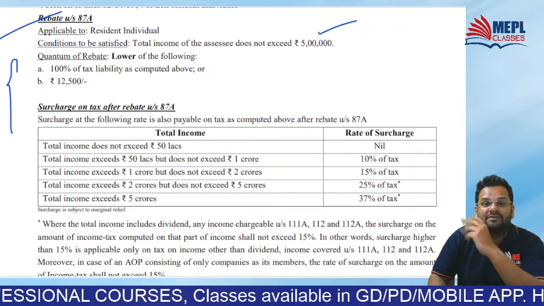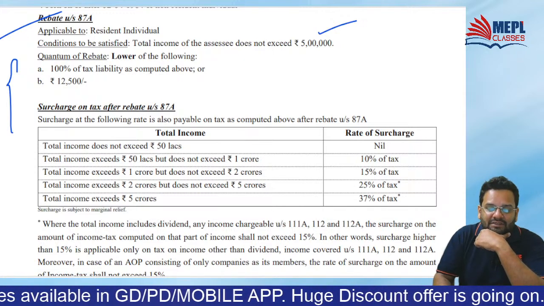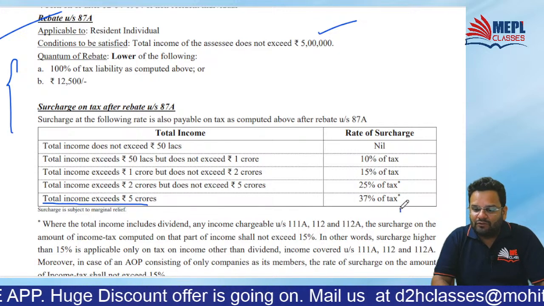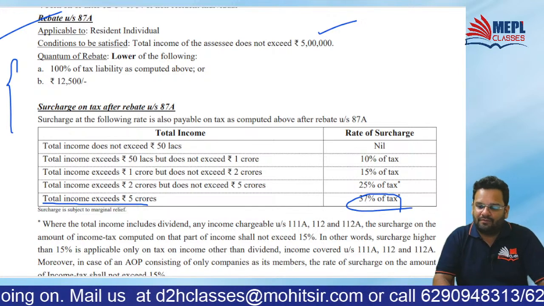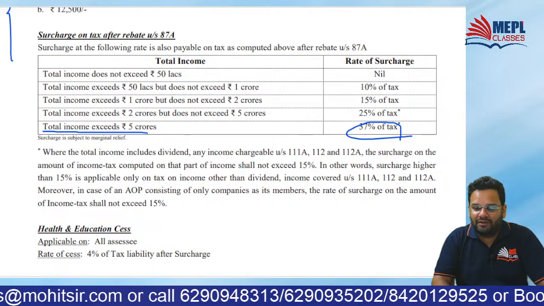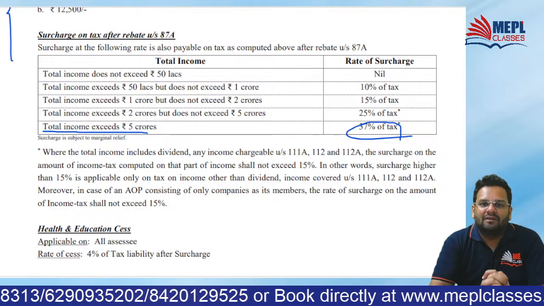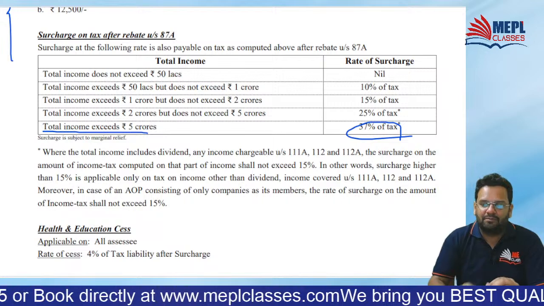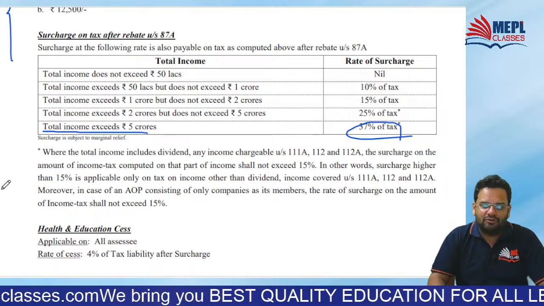And as discussed, surcharge in old scheme exists where total income exceeds 5 CR, the tax will be at 37%. Agreed? This continues. And of course, the point continues that on dividend income, long-term capital gain, and short-term capital gain on listed equity shares, the surcharge cannot exceed 15%. That point continues here also.